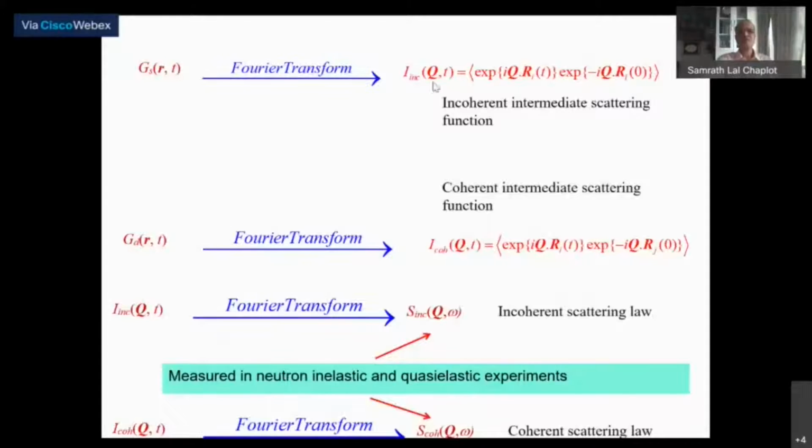Okay, so this we have mentioned already. You can talk of the double Fourier transform of the position-time correlation functions, and that's what is essentially related to what you observe in neutron scattering. The double Fourier transform of the correlation function is the dynamical structure factor, again the incoherent part or the coherent part, and those are observable by neutrons.